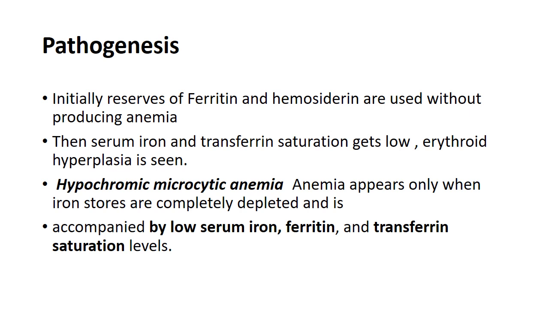Now, hypochromic microcytic anemia appears only when the iron stores are completely depleted, and it is accompanied by low serum iron, ferritin, and transferrin saturation levels. So in the case of iron deficiency, whenever iron deficiency develops due to depletion of iron stores, the iron profile is done, in which we'll see that serum iron level and serum ferritin level are decreased, transferrin saturation levels are decreased, and total iron binding capacity is increased.